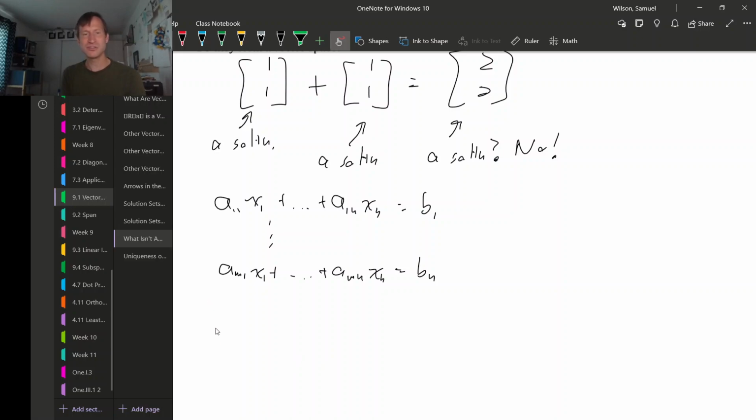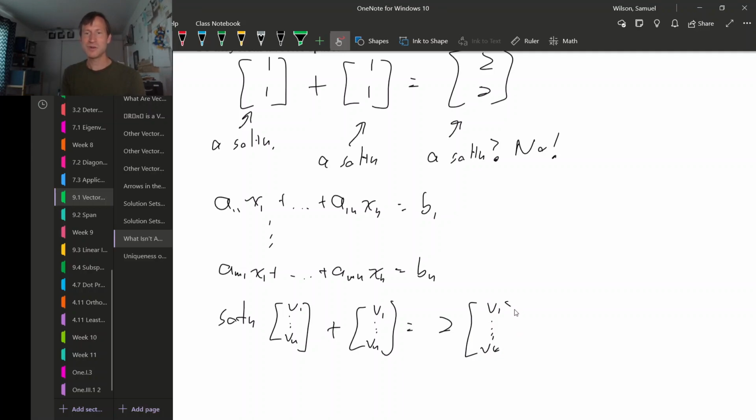If you have a solution, say v1 down to vn, right, a value for each one of these variables, then if you add it to itself, what you get is twice what you started with. Okay, fair enough. Now the question is, is this a solution?